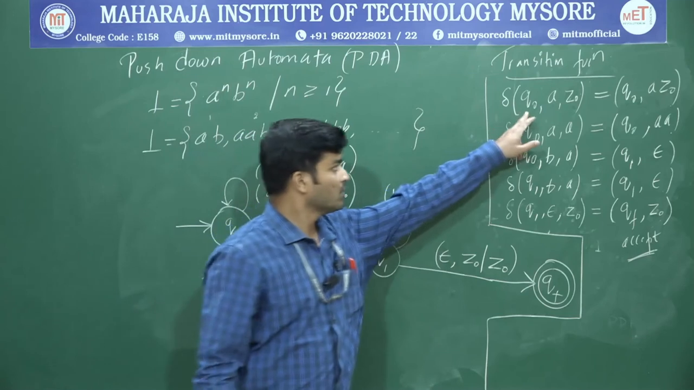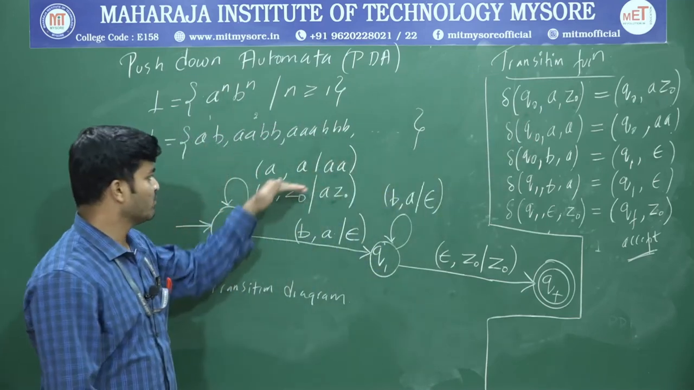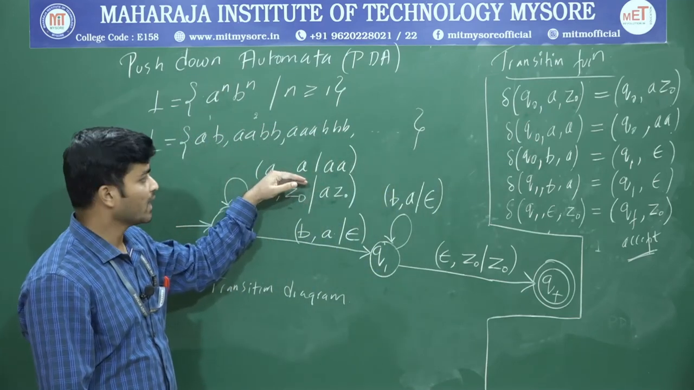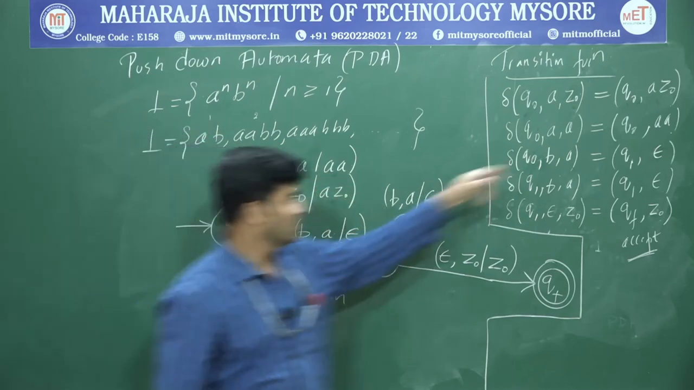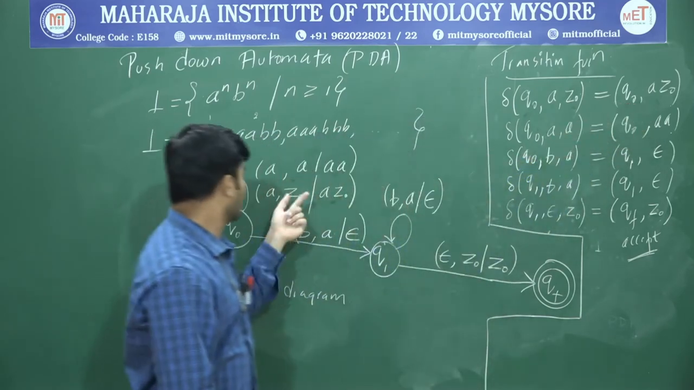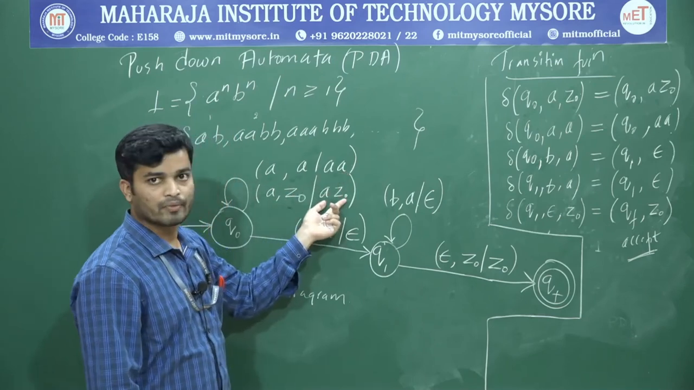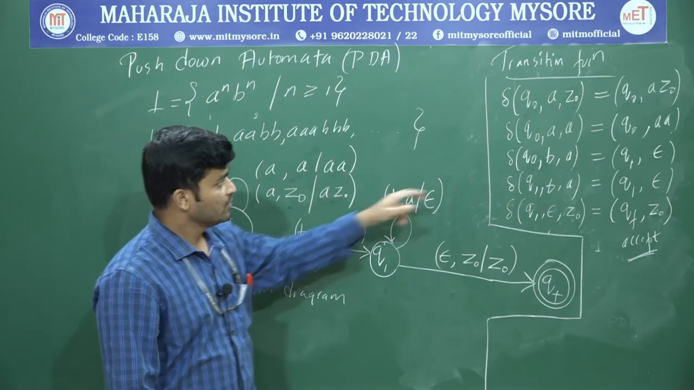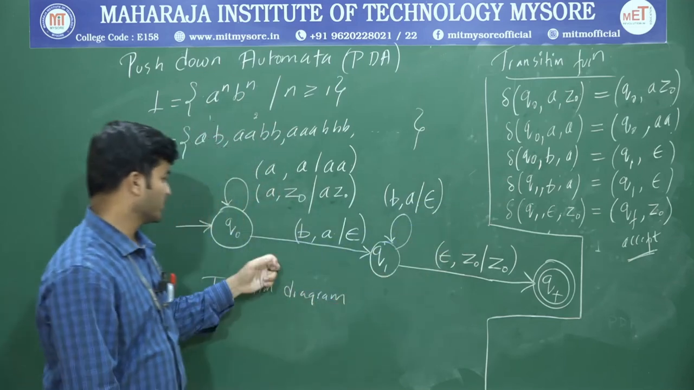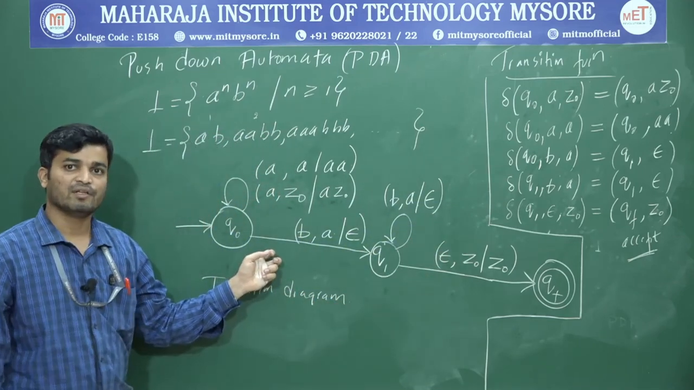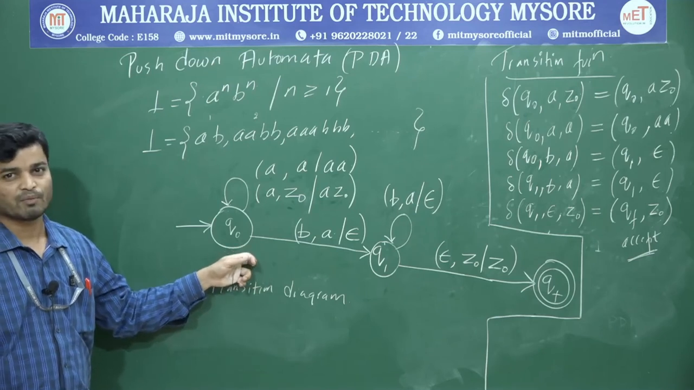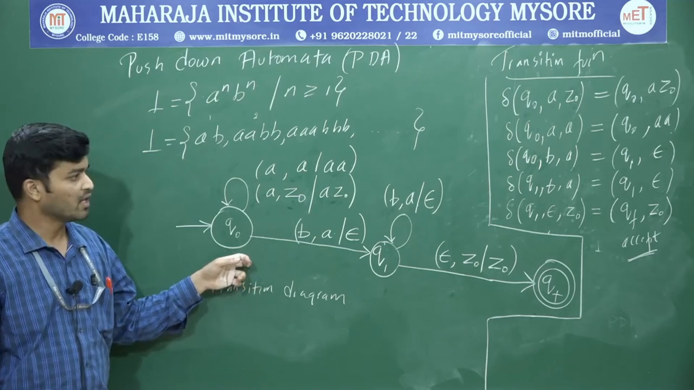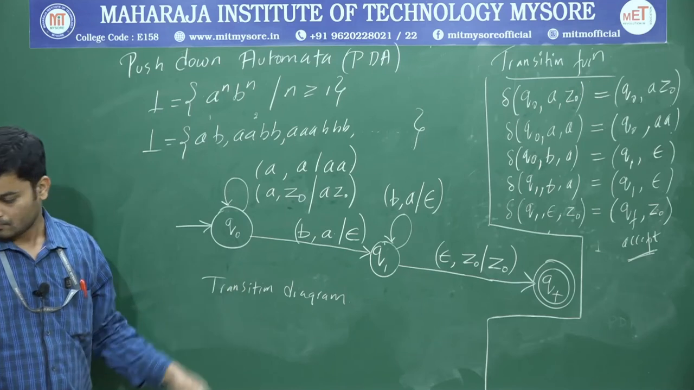Okay, this is your transition function. First you write Q0, this is the state, then you write this part. Then observe the transition. Again write Q0, then write this part. That's it. This is your transition function, and this one is your transition diagram for the given question. This is how we can construct a PDA. So I'll take one more example.